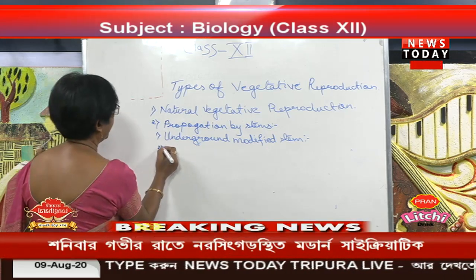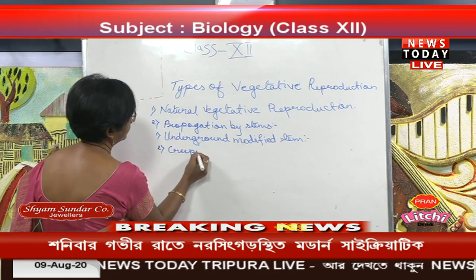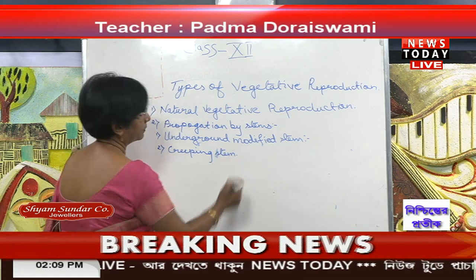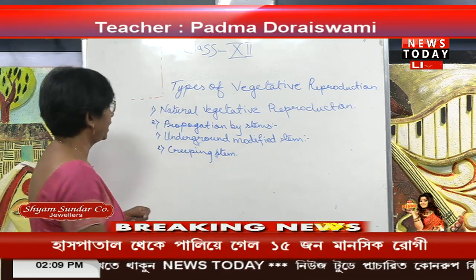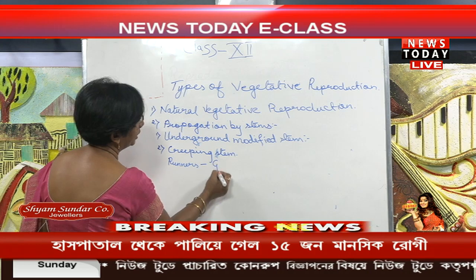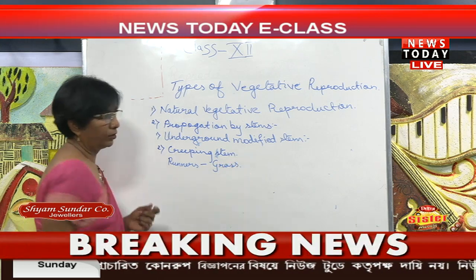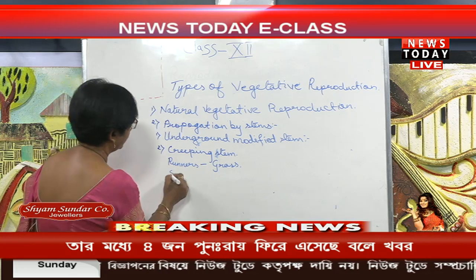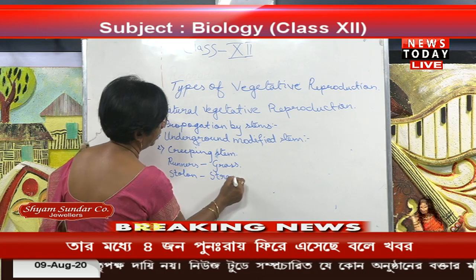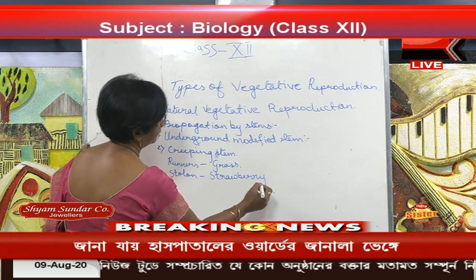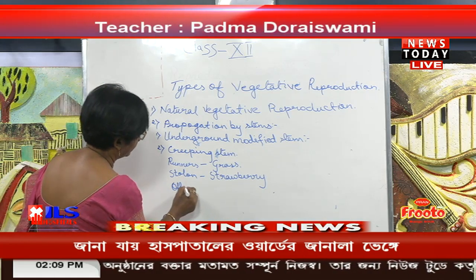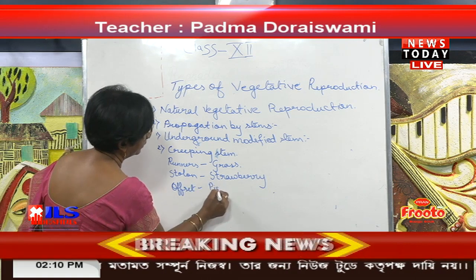Now the second one, the creeping stem. In that, the first example is the runner, for which we take grass. Second is the stolon, that is strawberry. And third is the offset, for which we can take pistia.